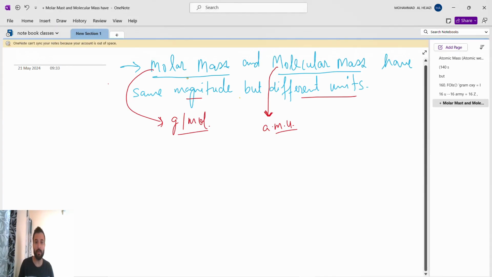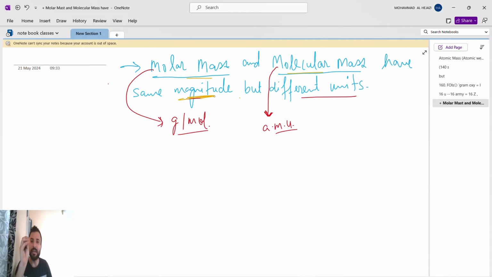Okay, molar mass and molecular mass, everyone has the same magnitude but different units. That's it. Atomic mass of carbon is 12, and atomic mass of oxygen is 16. We know that the atomic mass of oxygen is 16. The magnitude remains the same.